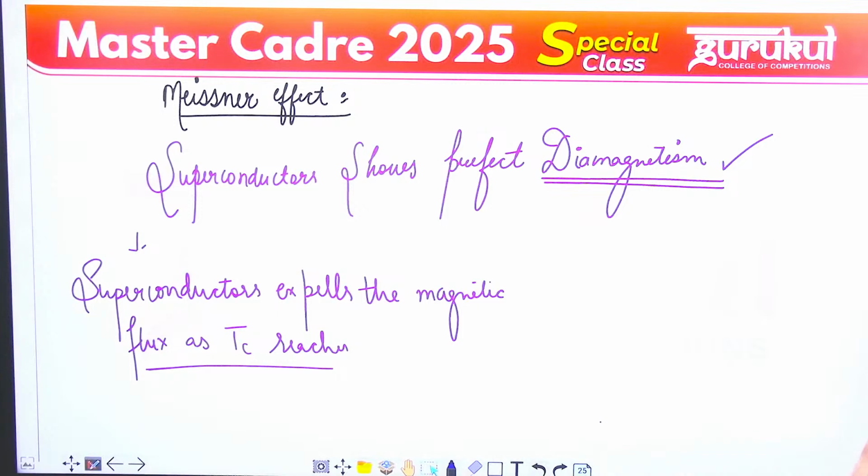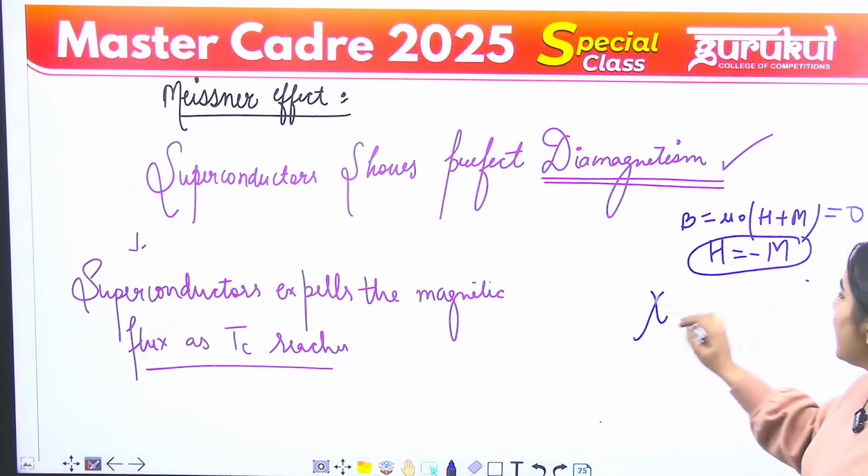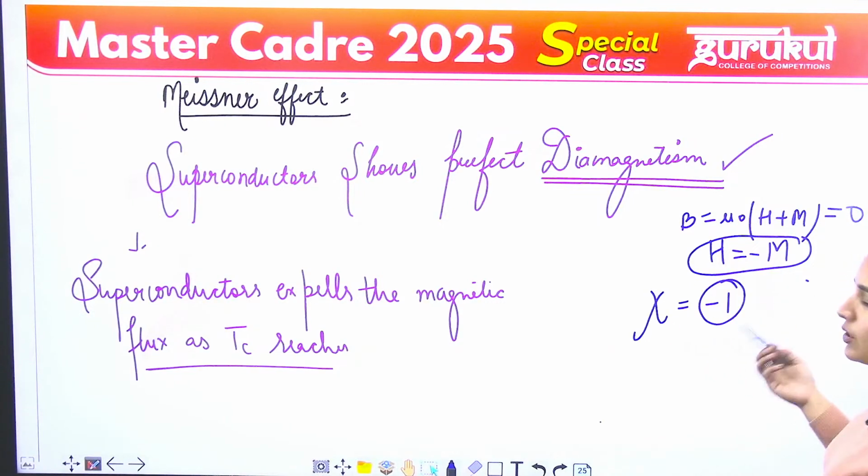Clear all of you? In superconductor we see there is a perfect diamagnetism, that is B is equal to mu naught times H plus M. Alright, B is equal to mu naught H plus M and it is equal to 0. There is no magnetic field present inside the superconductors. That means H is equal to minus M. And when H is equal to minus M, susceptibility is negative because it is the ratio of M by H. So susceptibility is negative for superconductors. It can be asked in the exam. So perfect diamagnetic substances are superconductors with the susceptibility negative. Clear all of you?